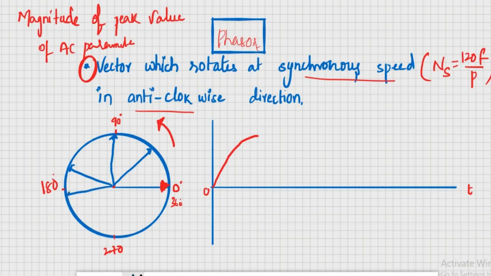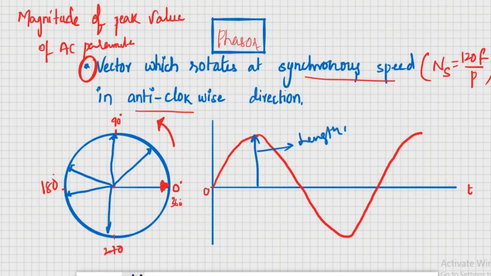As it is rotating, there will be an AC waveform on the y-axis, like this. The peak value of this AC wave is nothing but the length of the vector. Let me show you graphically what is happening here.